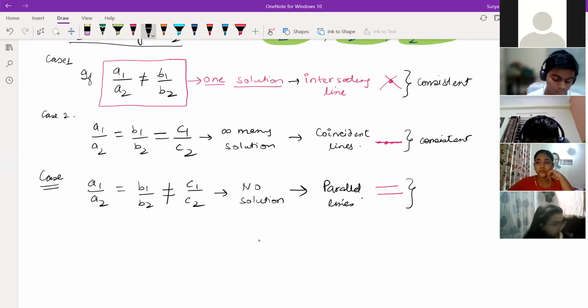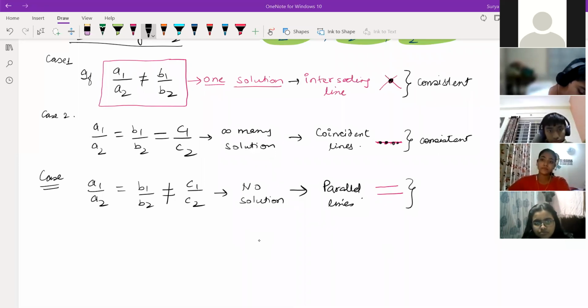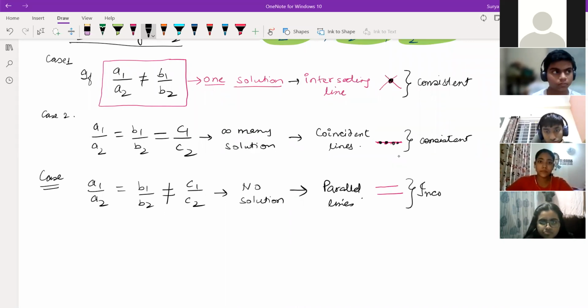They'll ask you which of the pairs are consistent, which of the pairs are inconsistent. So where you'll get the answer, you will get what? Consistent. Where you'll not get the answer, that is what? Inconsistent. And this is what? Inconsistent.